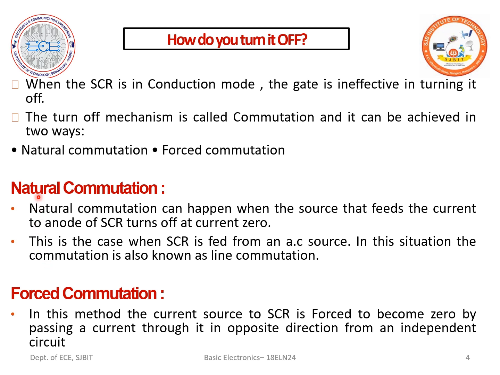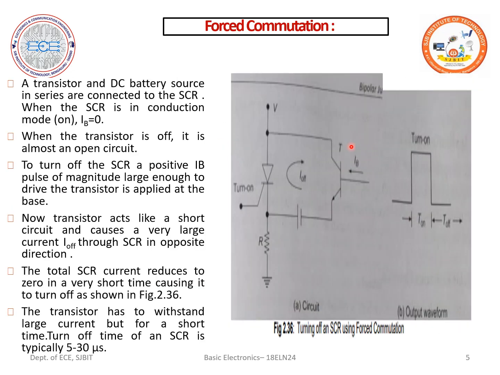Whereas in natural commutation, just by making Vg, the gate voltage, equal to 0, we can achieve natural commutation. But practically, when we make our gate voltage equal to 0, we cannot turn off the SCR. So natural commutation is also called line commutation. Turning off the SCR is called commutation. We have two kinds, natural and forced. So let us look into how forced commutation happens.